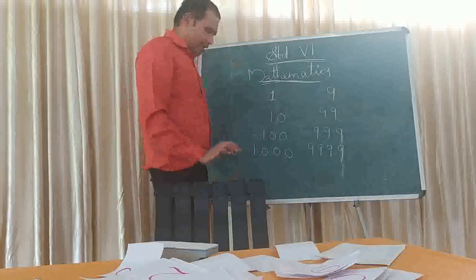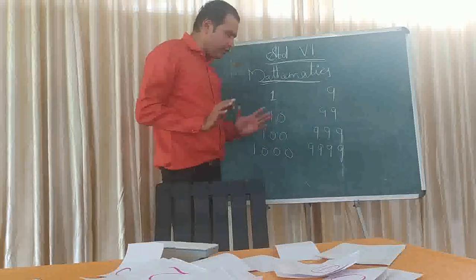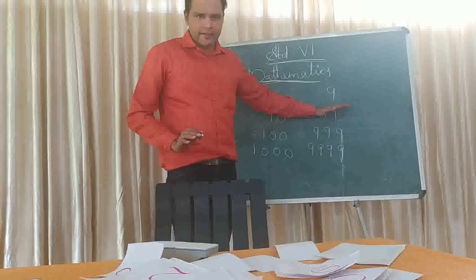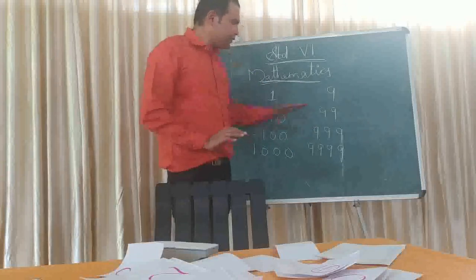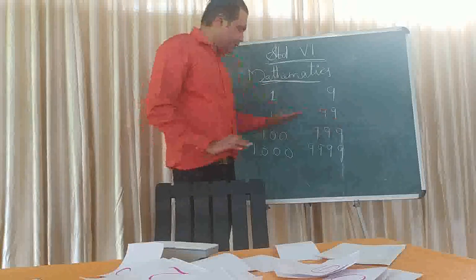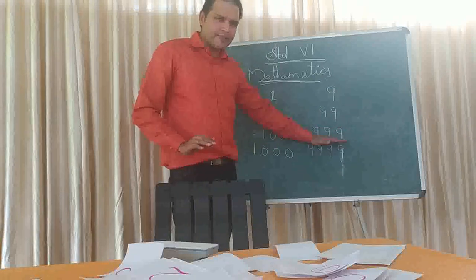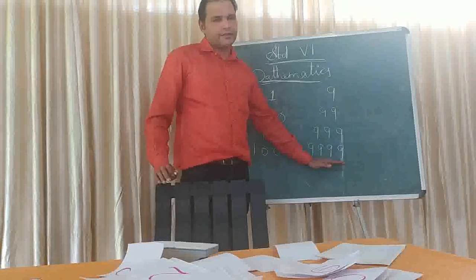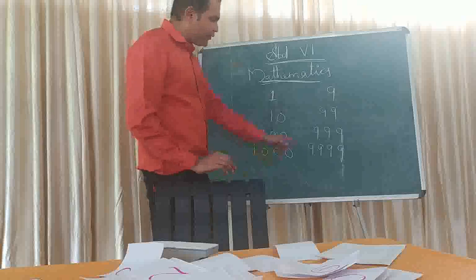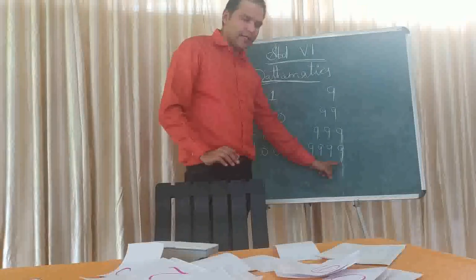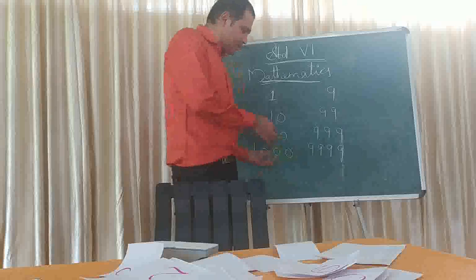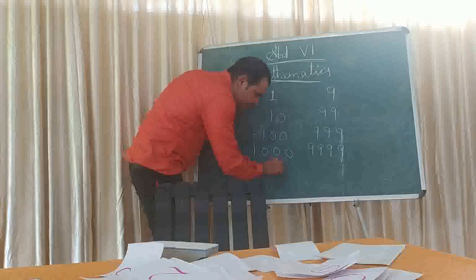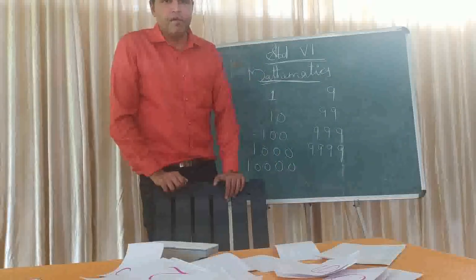Okay, right. So we have learned the smallest one-digit number, the greatest one-digit number, smallest two-digit number, greatest two-digit number, smallest three-digit number, greatest three-digit number, and smallest four-digit number and the greatest four-digit number. Then, after 9,999, which number comes next? Yes, 10,000. So I'm going to write that 10,000 here. How many digits are there? 5 digits.